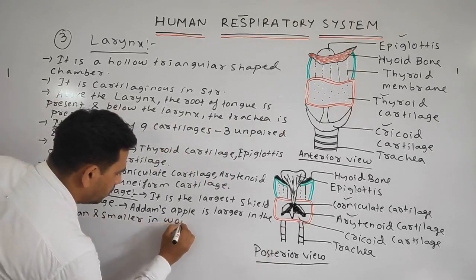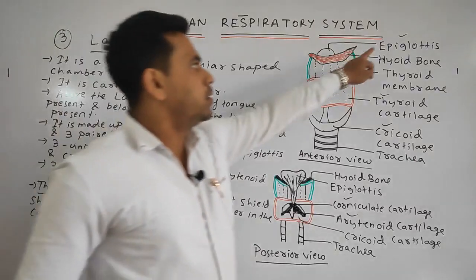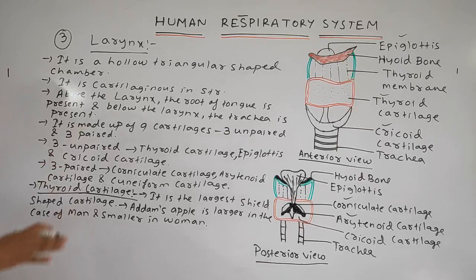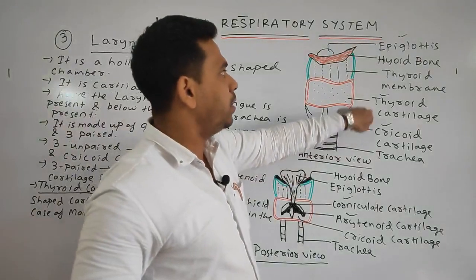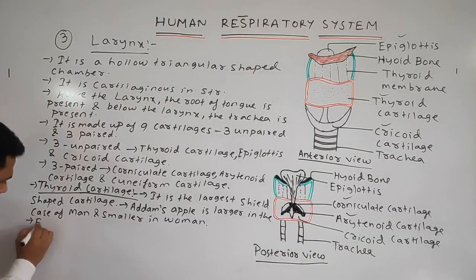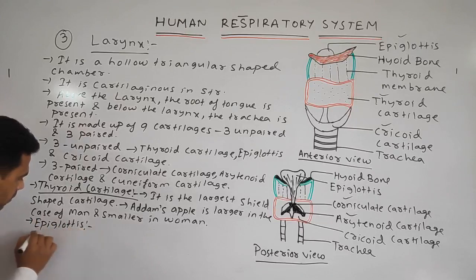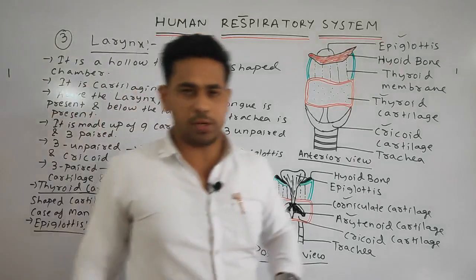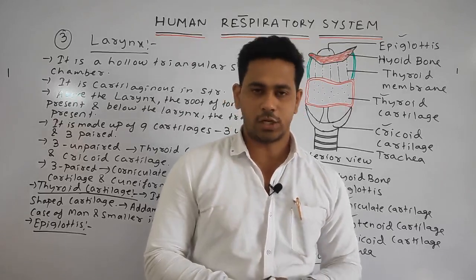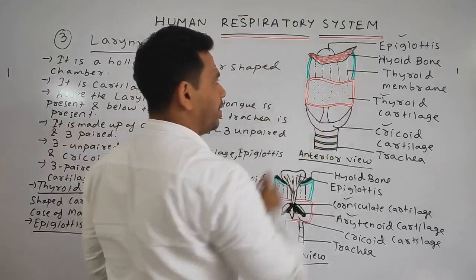Okay, next, first we will discuss all the unpaired cartilage, then we will go to the paired. Unpaired, first we will discuss the thyroid, next the epiglottis. Epiglottis. It is the leaf-like structure, or we can say the leaf-shaped cartilage, which is attached to the thyroid cartilage. You can see here, this one is your more prominent thyroid cartilage.